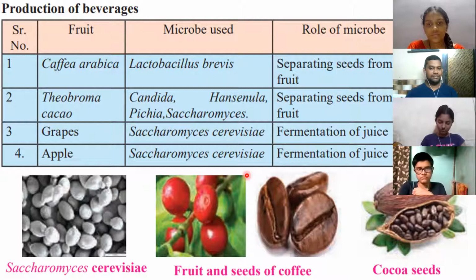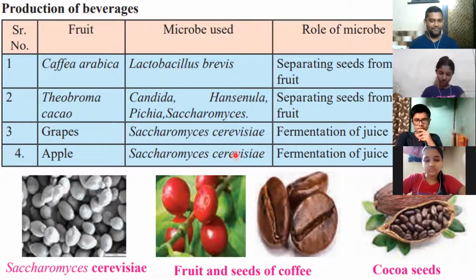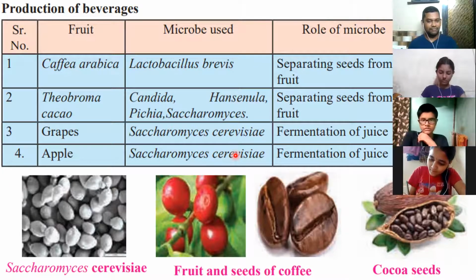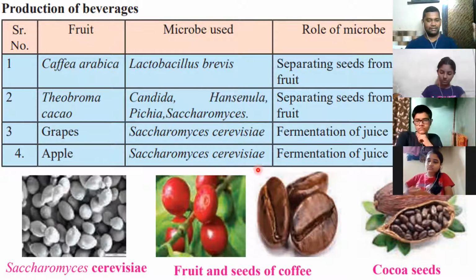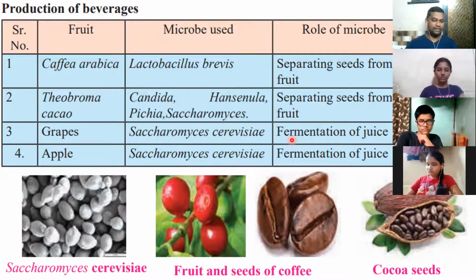In India, maximum grape production takes place where? Very popular place for grapes. It is Nashik, correct. Nashik's grapes are very famous, right? There are many good wine factories over there. If you visit that place, you will see there are big fermenters which are kept. The grape juices are collected, introduced into the fermenter and allowed to ferment with yeast. The more the fermentation takes place, the more rich the wine will be. And like that you can get many other beverages besides this.